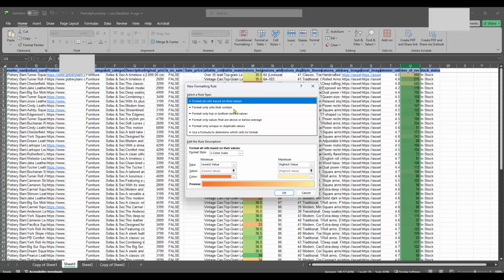With that, you should now have a beautifully color-coded spreadsheet that clearly communicates which dates need attention. This technique is particularly useful in project management, sales tracking, or just about any scenario where keeping an eye on dates is critical.